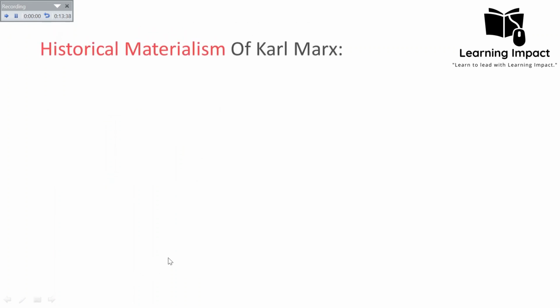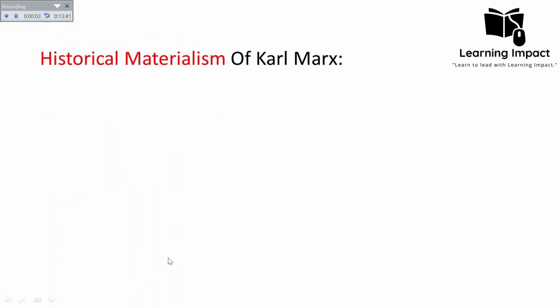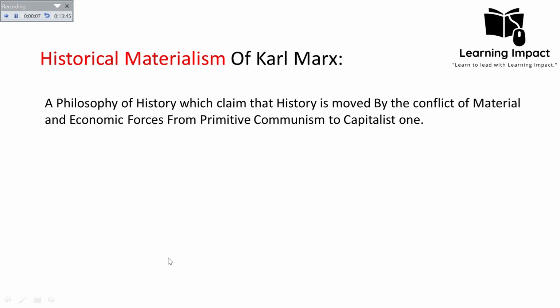Now we will discuss his concept of historical materialism. Historical materialism of Karl Marx is the philosophy of history, which claimed that history is moved by the conflict of material and economic forces from primitive communism to capitalism. It is a philosophy of history which he claimed that history is moved by the conflict.